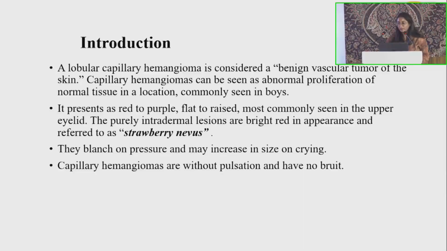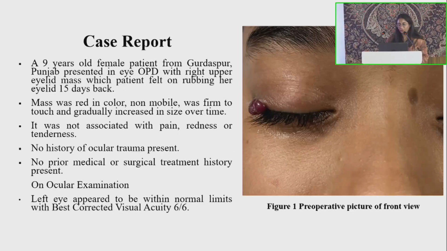The purely intradermal lesions are bright red in appearance and are referred to as strawberry nevus. They blanch on pressure and may increase in size on crying. Capillary hemangiomas are without pulsation and have no bruit. So, a case report: a 9-year-old female patient from Gurdaspur, Punjab presented in the IOPD with a right upper eyelid mass, which the patient felt on rubbing her eyelid 15 days back.